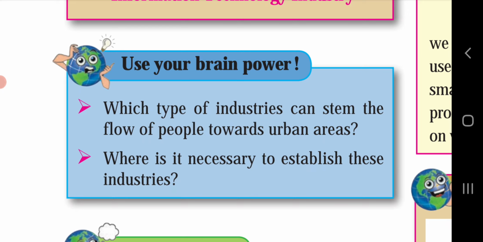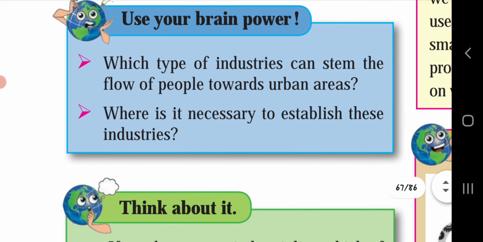Hence, cottage industries and subsidiary occupations should be developed in these areas, for example, beekeeping, poultry, sheep rearing. Where is it necessary to establish these industries? These industries should be established in backward regions and rural areas, bringing about economic growth and balanced regional development.